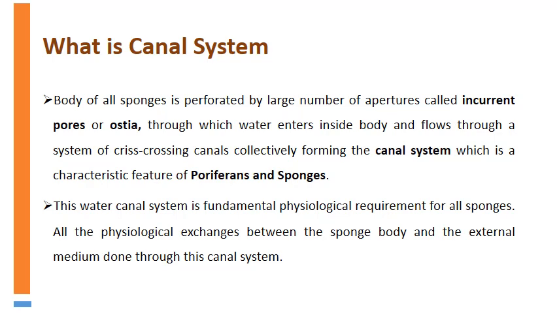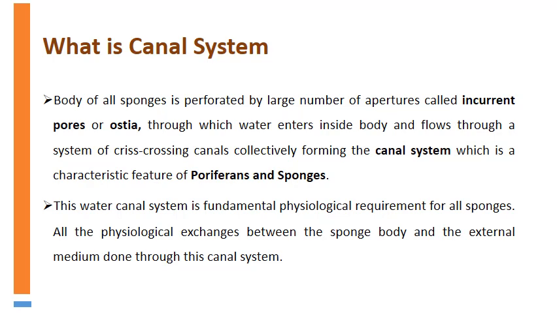What is canal system? Body of all sponges is perforated by large number of apertures called incurrent pores or ostia. These pores or ostia go inside the poriferan body and form a network of canals. We call it canal system. It is a characteristic feature of poriferans or sponges.